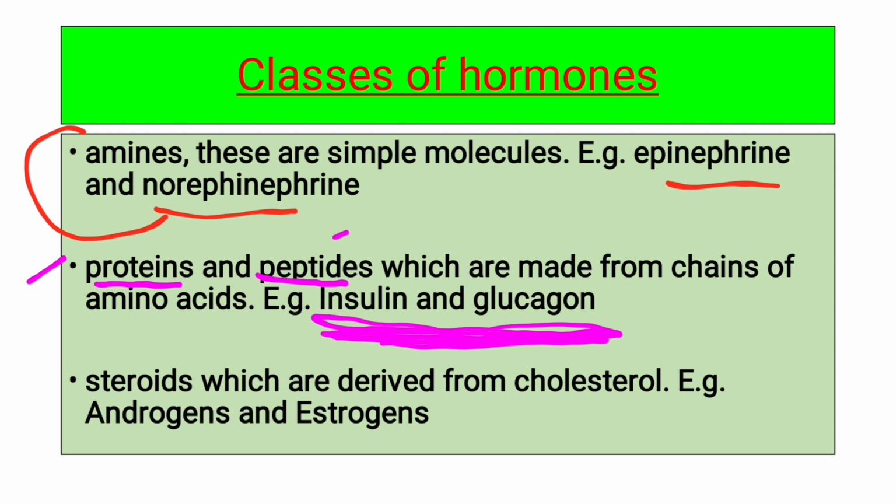The third class is steroids, which are derived from cholesterol, those types of steroids that have an OH group. Androgen and estrogen are examples. Androgens and estrogens are hormones that are chemically steroids, which are mainly derived from cholesterol. So these three lines will make your three MCQs, because if you find in your paper a question asking which type of hormone insulin and glucagon are, then keep in mind that they are protein and peptide hormones.